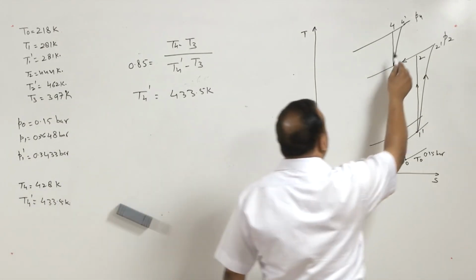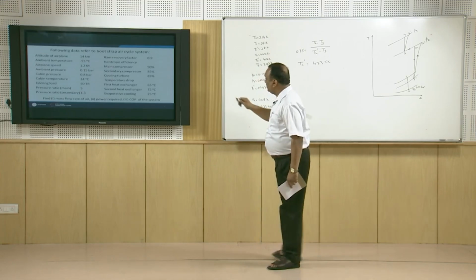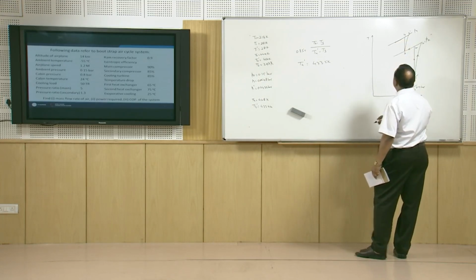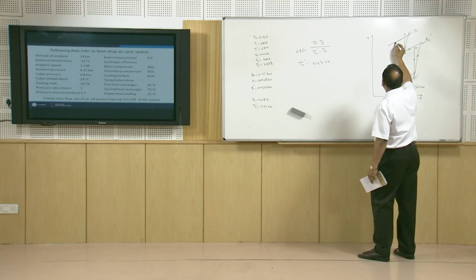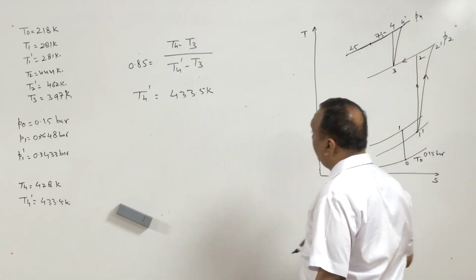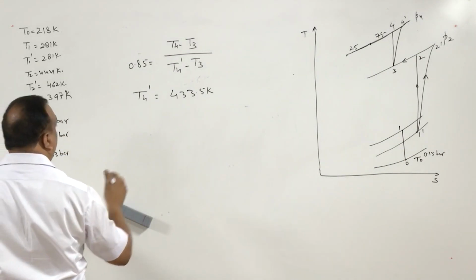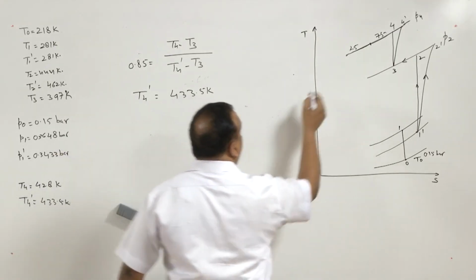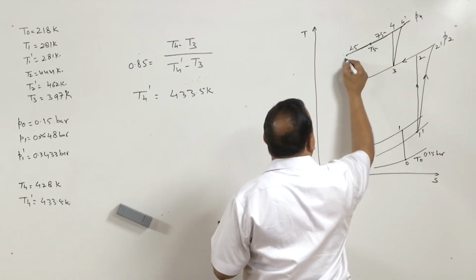After attaining state 4 dash, the air is further cooled, and in the second heat exchanger the cooling is by 75 degrees centigrade. Now again it is further cooled by evaporative cooling. So 75 plus 25, so total is 100, this is 25 degree and this is 75 degree. So if we subtract 433 minus 125, we get T5, and now we can write here T6, this is T5 and this is T6.